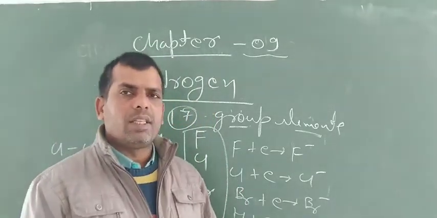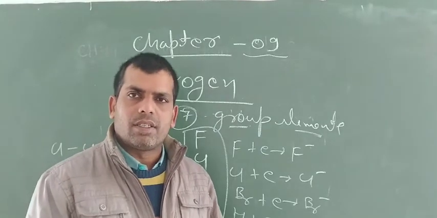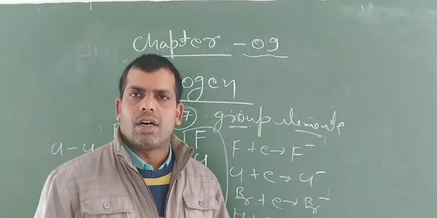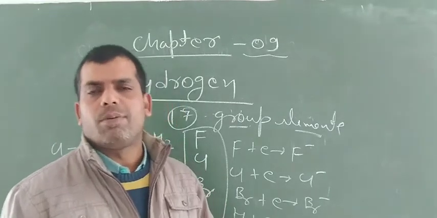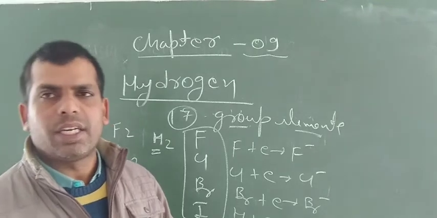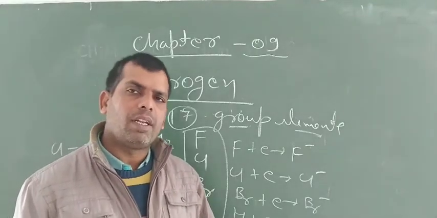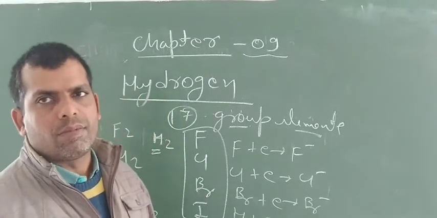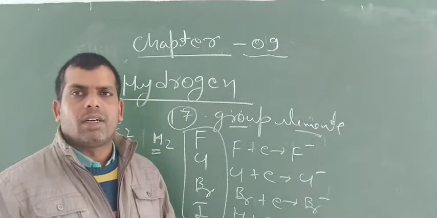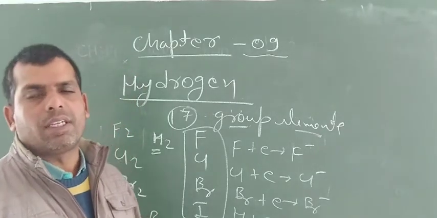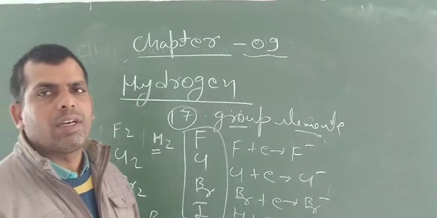In this way, these are resemblances of properties of hydrogen with alkali metals as well as 17 group elements, and that's why hydrogen is kept in the first group as well as in the 17 group. Hydrogen does not have a proper place in the periodic table. It is a major defect of the modern periodic table.